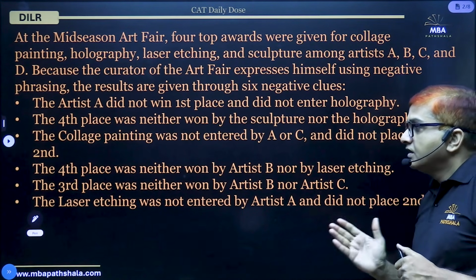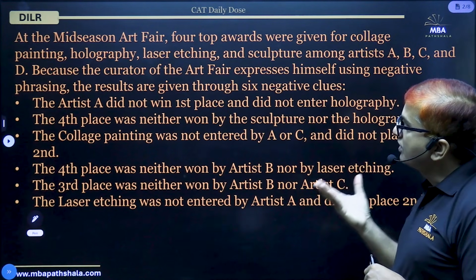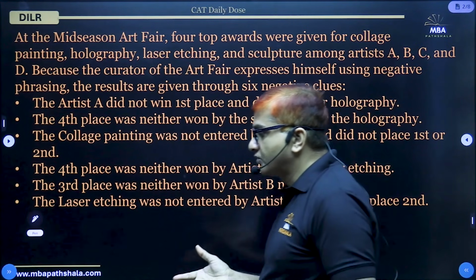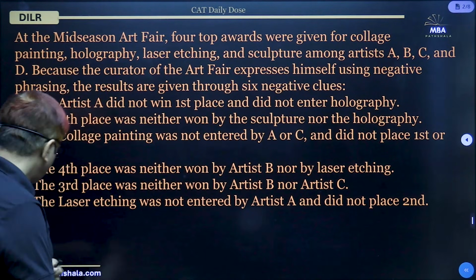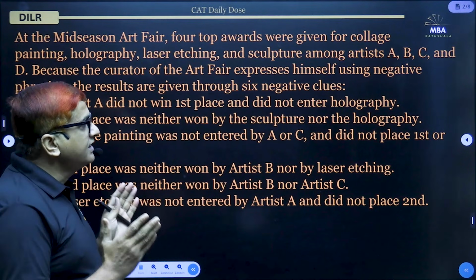So we have to identify who has got which position and which particular art he has submitted. So questions will be based on that. Already you have attempted, so you have seen that the questions will be on that. So let us solve it. For that we have to make a table.